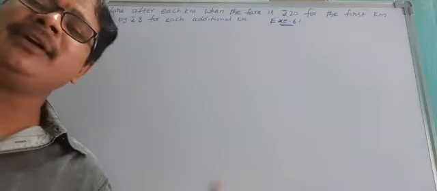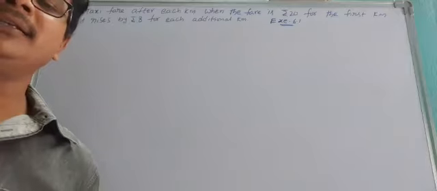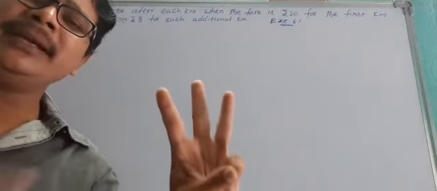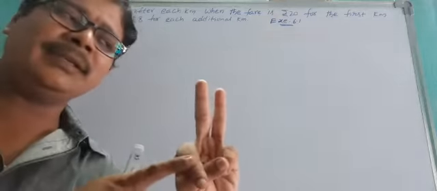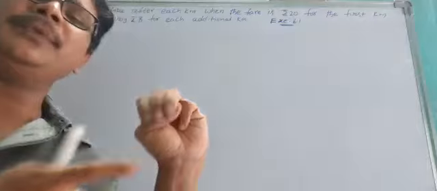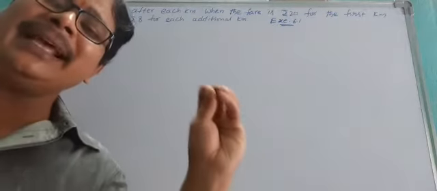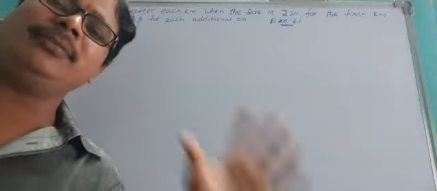If you travel 3 kilometers, you pay 20 rupees for the first kilometer, 8 rupees for the second kilometer, and another 8 rupees for the third kilometer. Totally you should pay 36 rupees after traveling 3 kilometers.